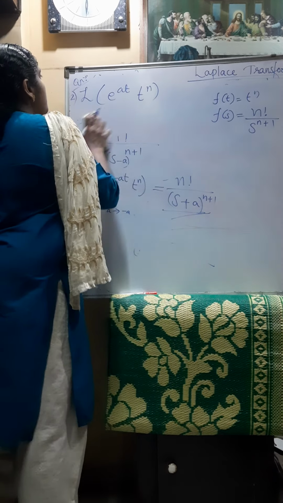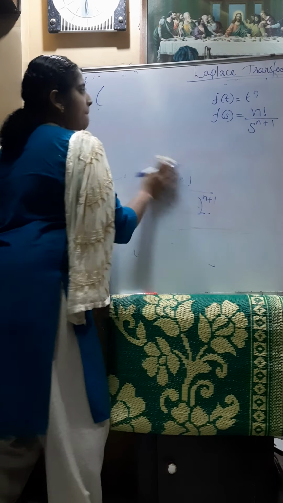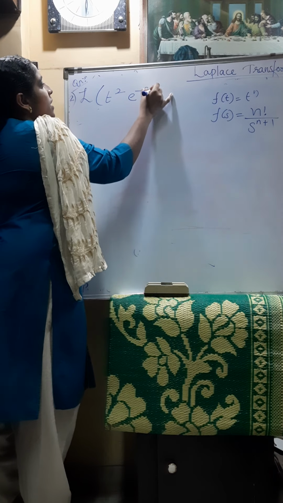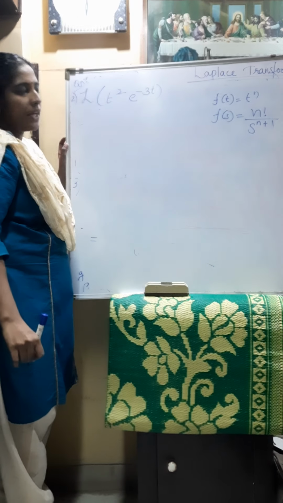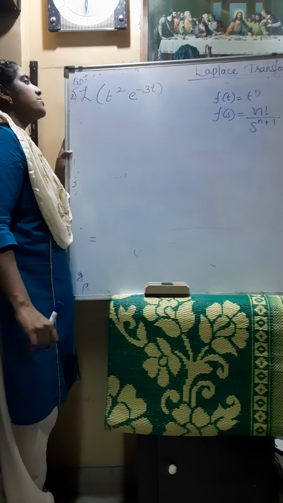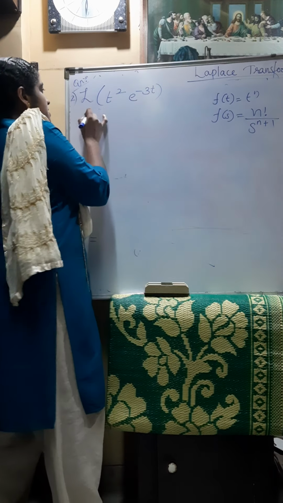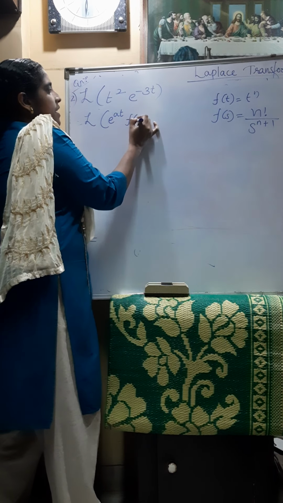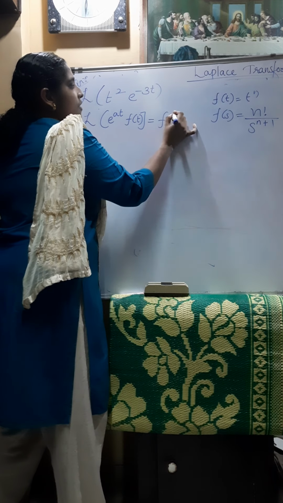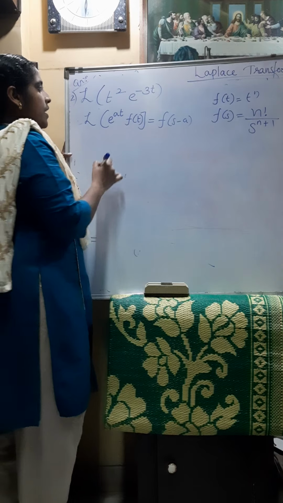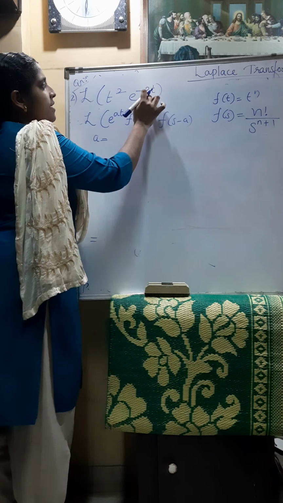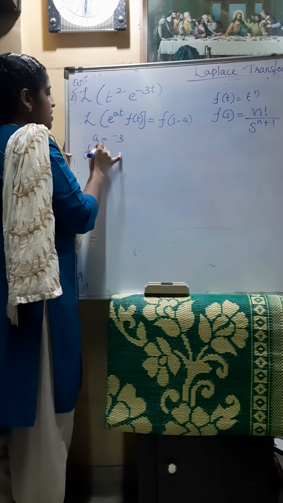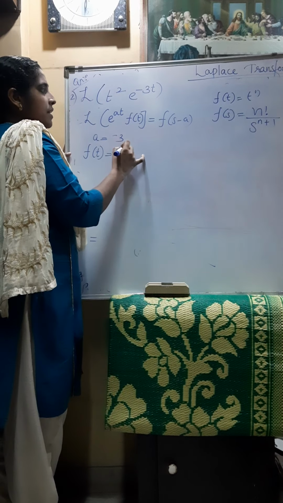So we can do another question. Find the Laplace transform of t square e raised to minus 3t. Our function is in the form of the Laplace transform of e raised to at f of t. So what is the answer? That is f of s minus a. So what is a here? In e raised to at f of t, a is here minus 3. What is f of t? f of t here is t square.